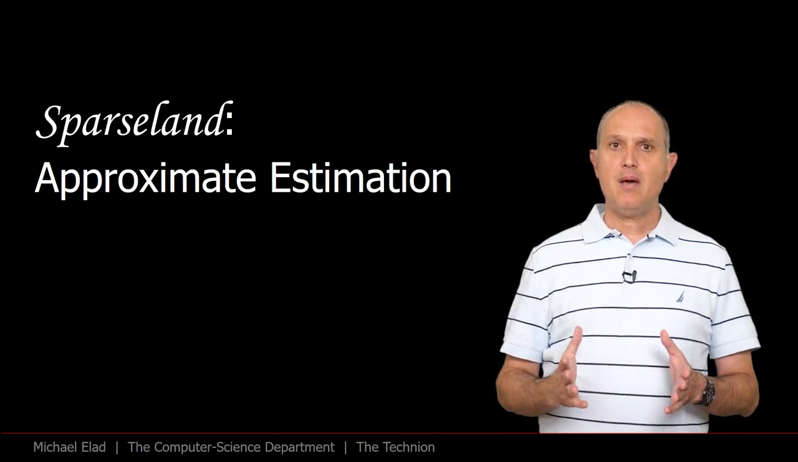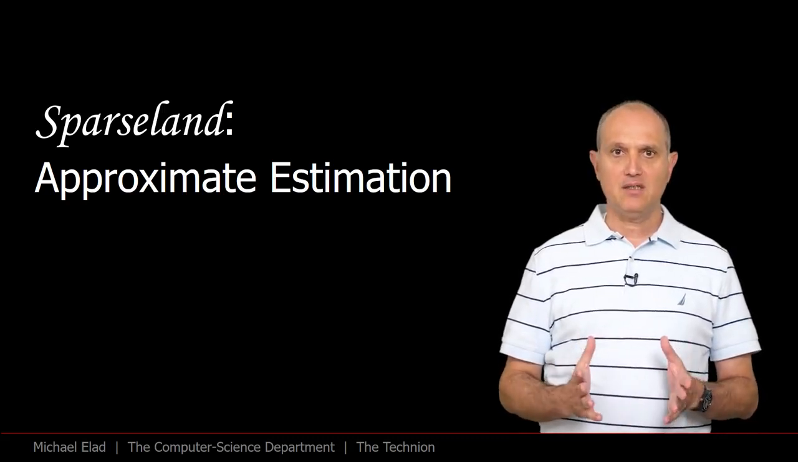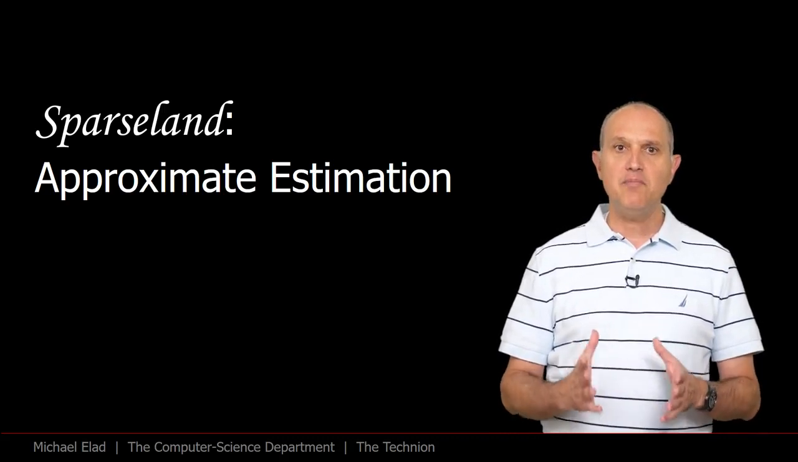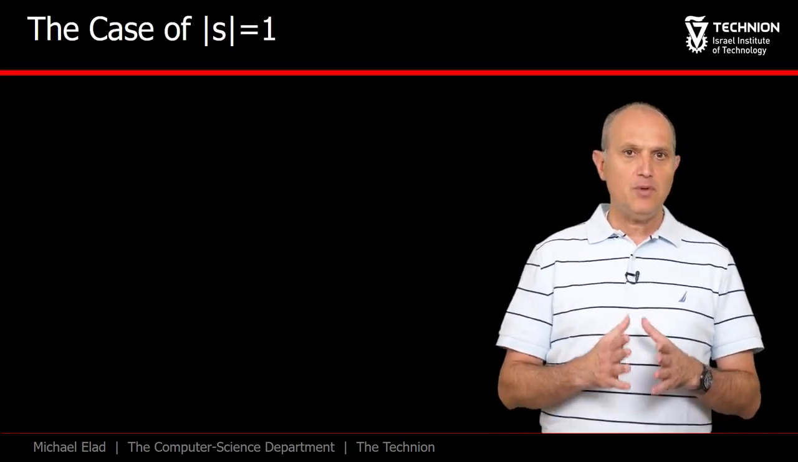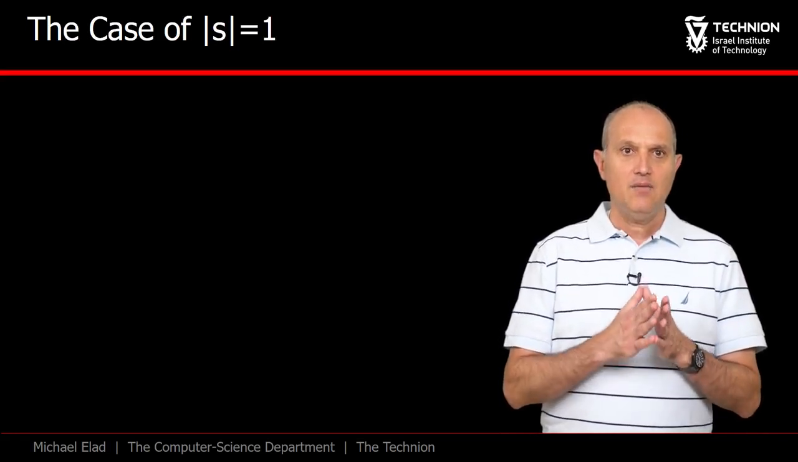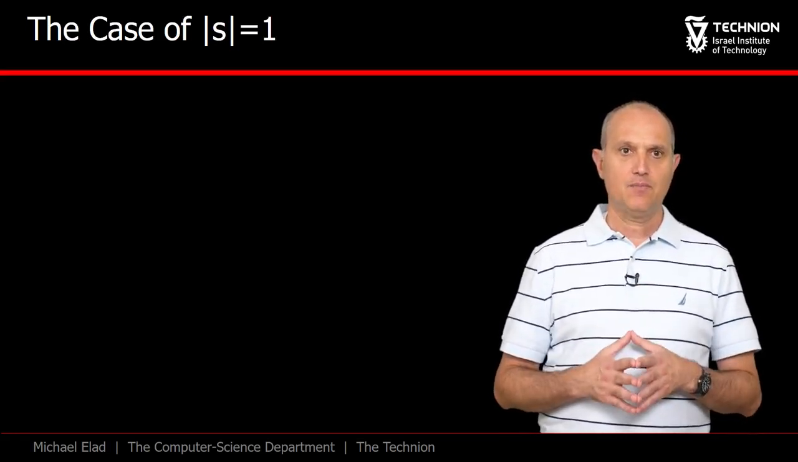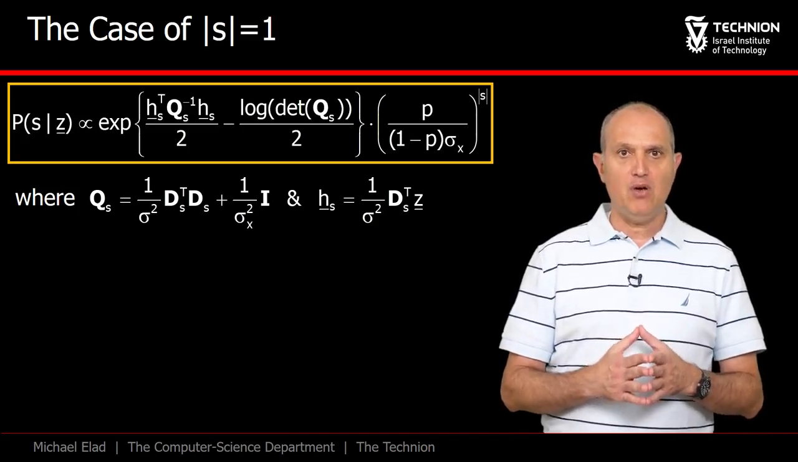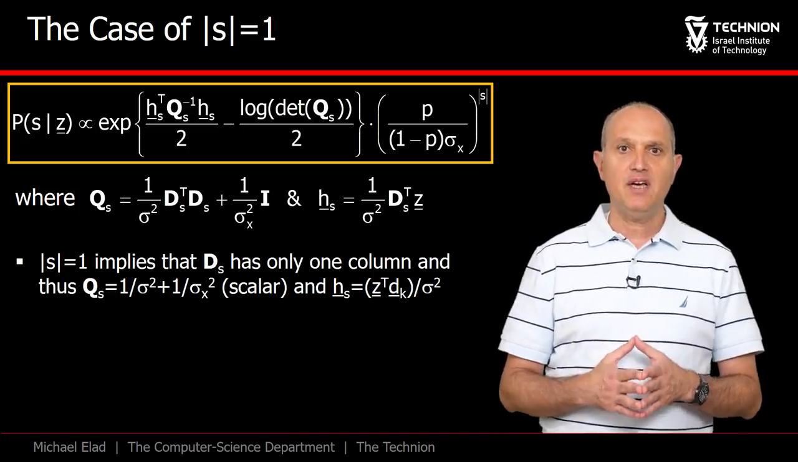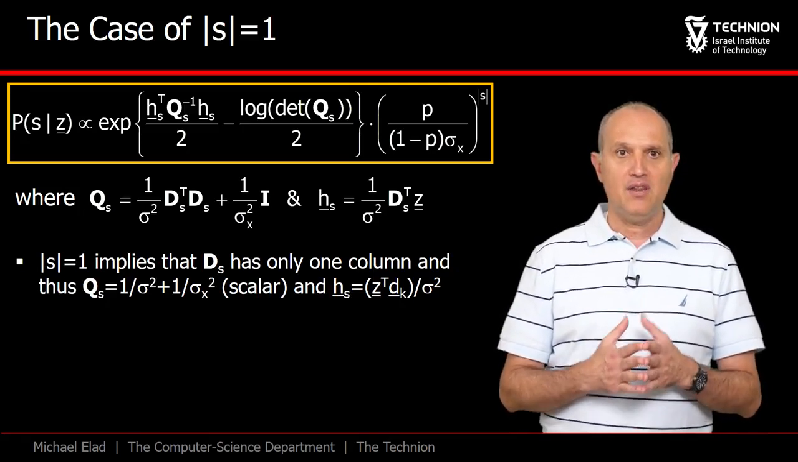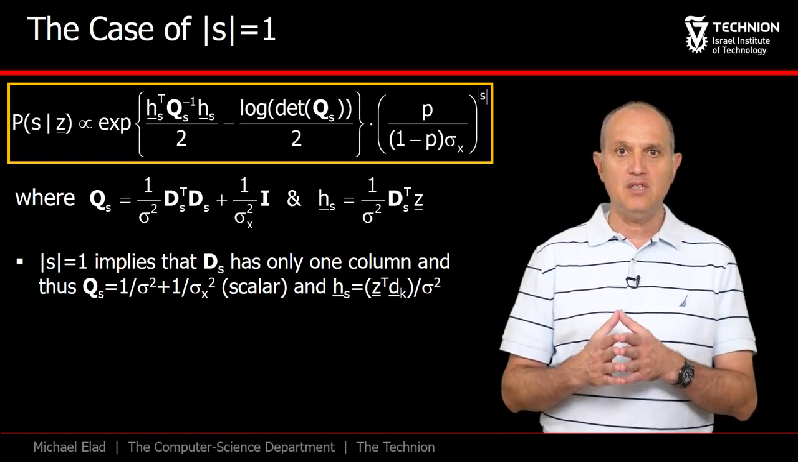We just met the MAP and the MMSE for SparseLand signals, and they are both impossible to use in practice. We now discuss approximations of them. Suppose that we know that the cardinality of the solution is 1, that is, S has only one element. In this case, if we return to the posterior expression of P of S given Z, we could simplify it dramatically, since D_S has now only one atom, and thus Q_S is a scalar, and so is h of S.